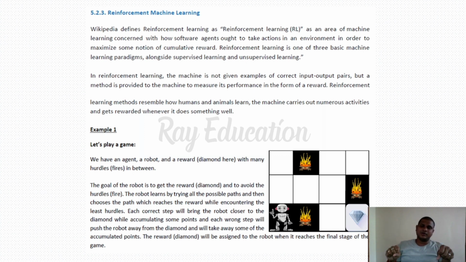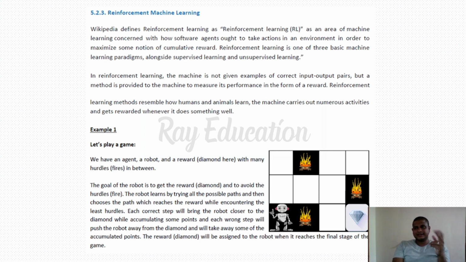If we do not put the brake, what will happen? We are going to hit the street dog and fall down. So this is the type of learning. The actual learning comes under reinforcement machine learning. In reinforcement machine learning, see here, this robot wants to take the diamond. If it moves to the left side, there is a fire, it is going to die, it is going to be destroyed. So it can't go on to take the diamond. So it is one type of learning.